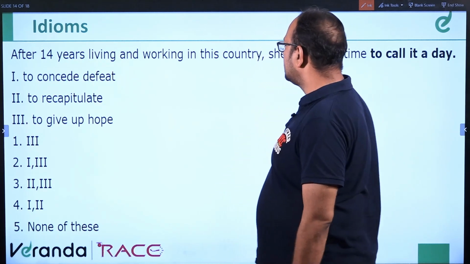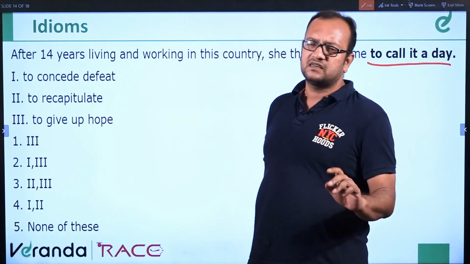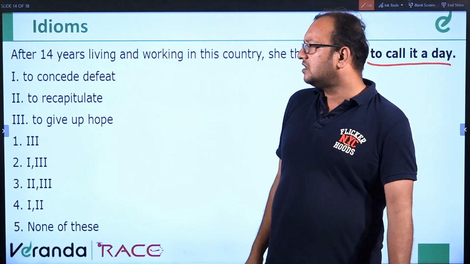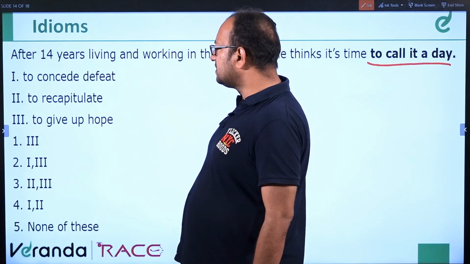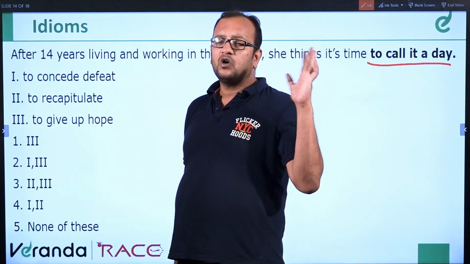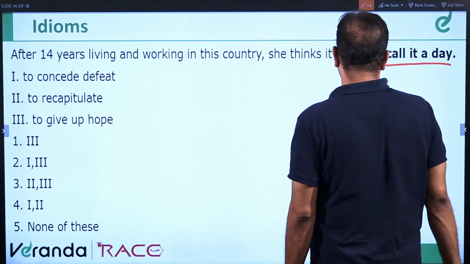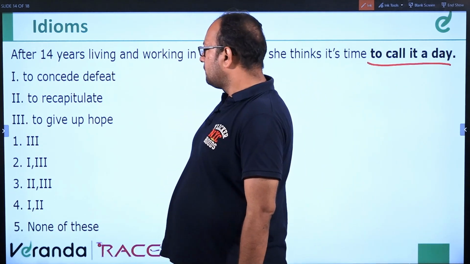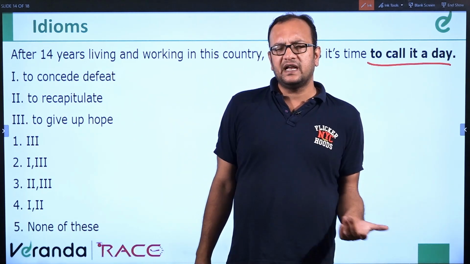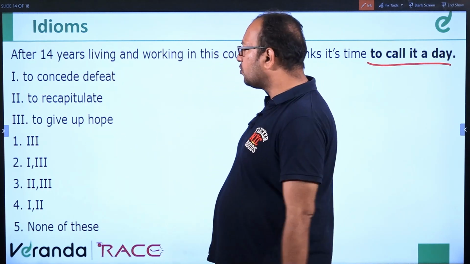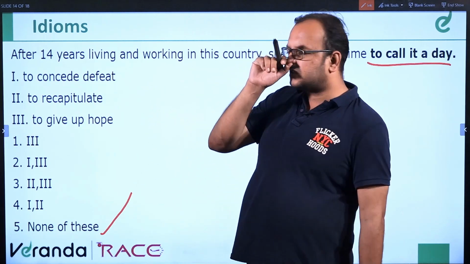After 14 years living and working in this country, she thinks it's time to call it a day. Call it a day means to end something, like ending a profession or leaving a job maybe. To concede defeat, no. To recapitulate, recapitulate means what? To recall everything in the past. To give up hope. See, call it a day would mean that if you leave a job or you try to end something. That's not to give up hope. So to give up hope is not correct. So none of these will be the correct answer. None of the options match actually.